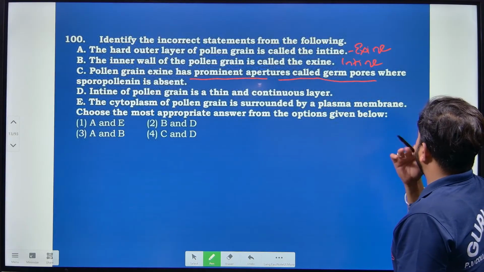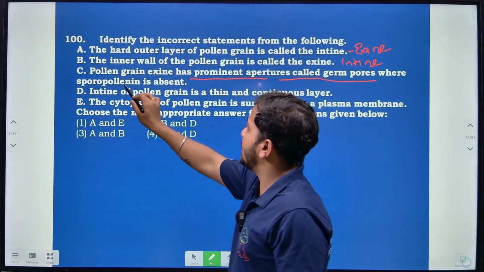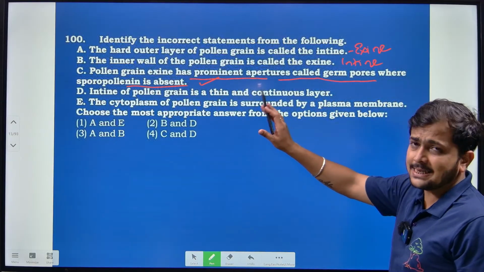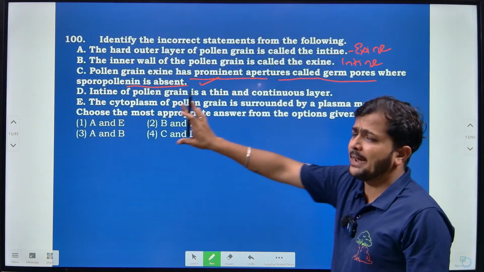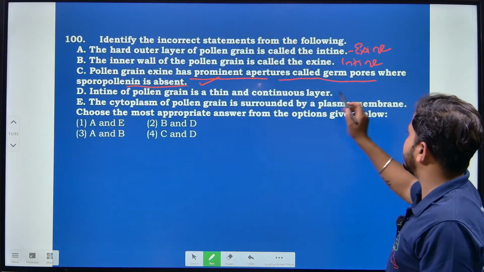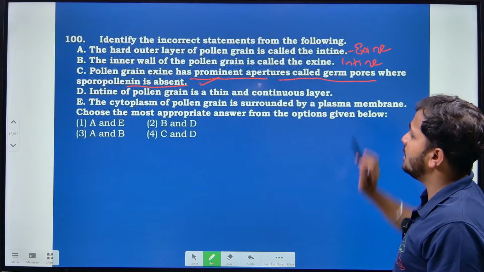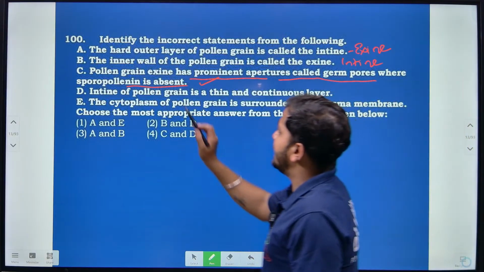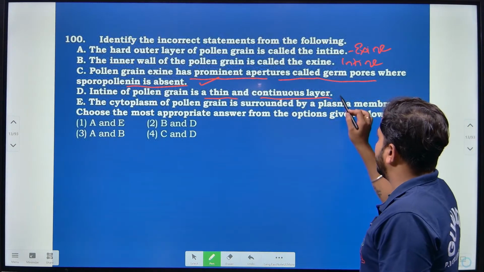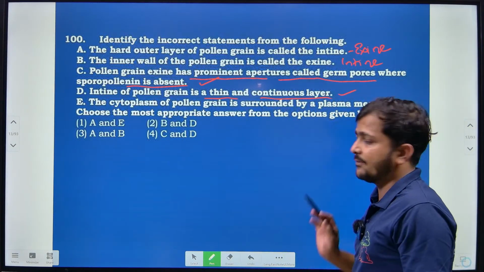Germ pore, right? Where the sporopollenin is absent. In the pollen grain's exine, there will not be any deposition of this highly resistant organic matter. And that is nothing but the aperture, known as the germ pore. Then the intine of the pollen grain is a thin and continuous layer. Yes, it is a thin and continuous layer.